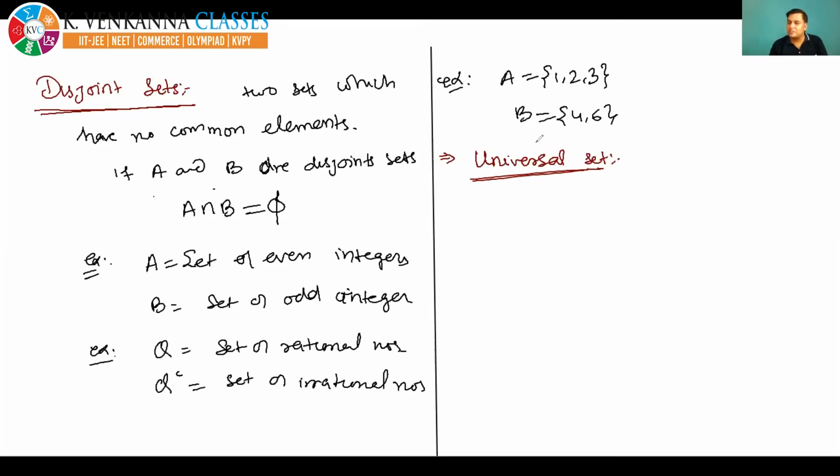So what is the definition of the universal set? It is a set such that all other sets under consideration are subsets of the universal set. This is the definition.